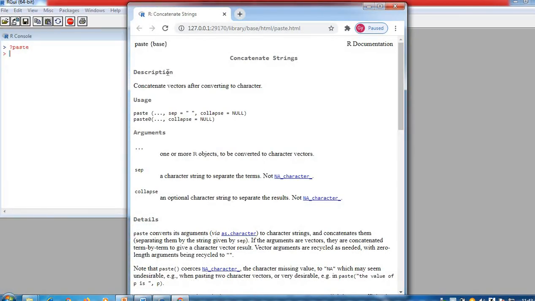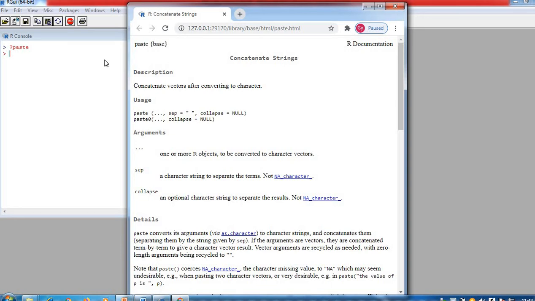You can see here the paste function, and you have to give the base. What is the description of this function? It is used for concatenating strings: it concatenates vectors after converting them to characters. This is very important: whatever object you pass to this function is first converted into characters.